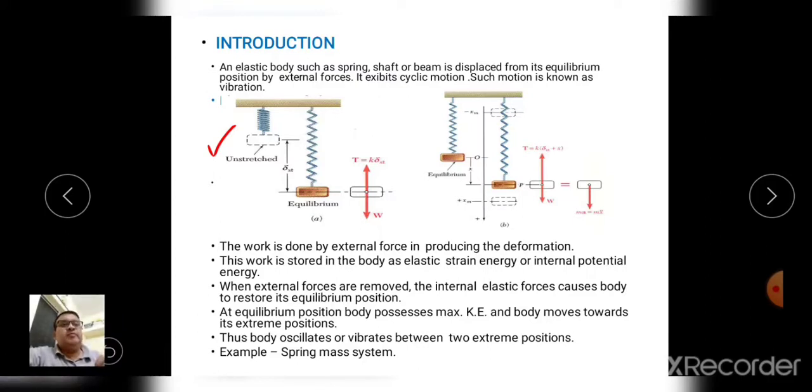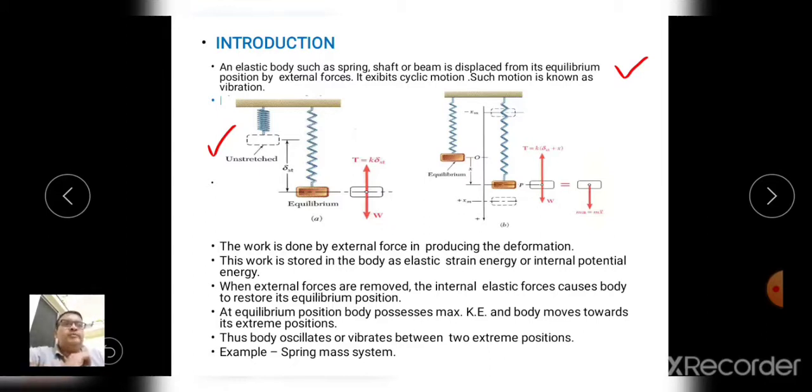An elastic body such as a spring, shaft or beam, when it is displaced from the equilibrium position by external forces, exhibits cyclic motion, and such motion is called vibration. So what is necessary when a system undergoes vibration?